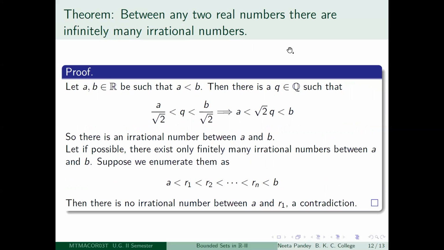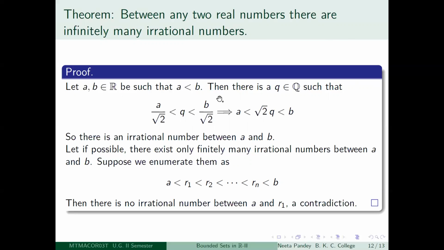So I suppose by now you have got used to the fact that if you can prove that between any two real numbers there is one irrational number, that is sufficient to say that between any two real numbers there are infinitely many irrational numbers. So let us just try to show that between any two real numbers, there is one irrational number. So take A and B in R so that A < B.